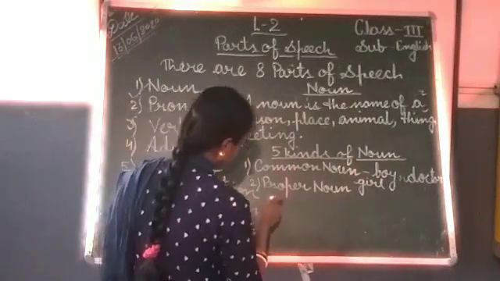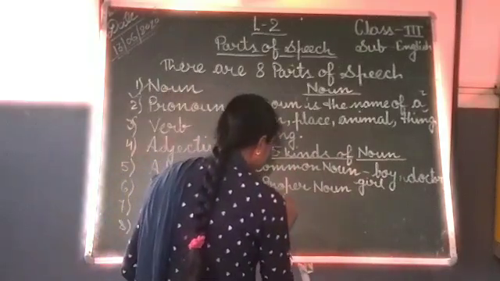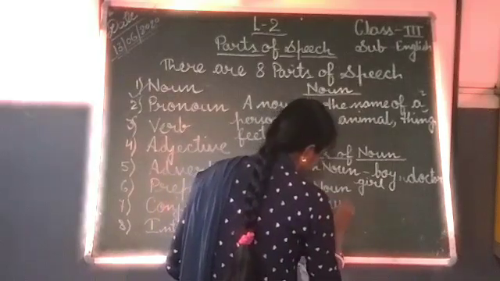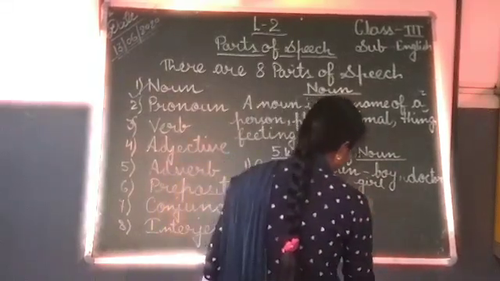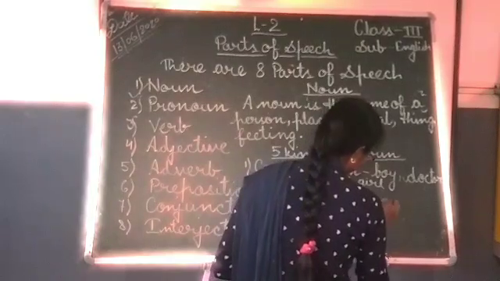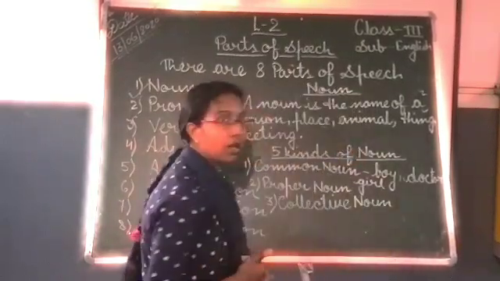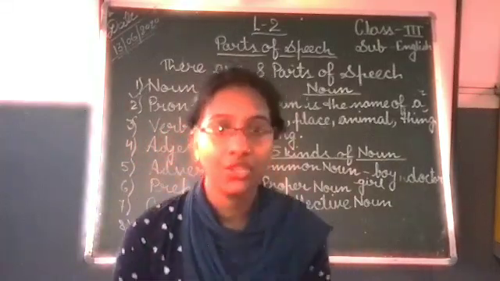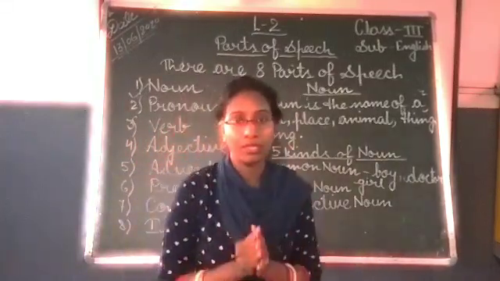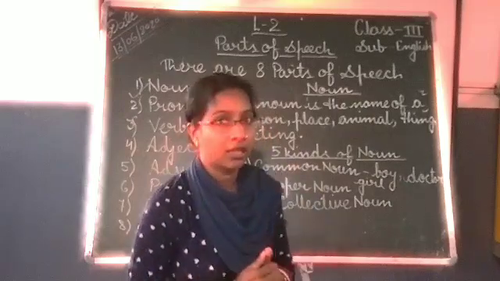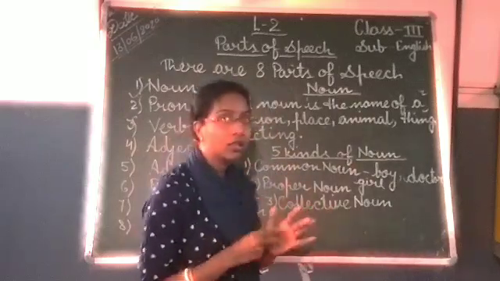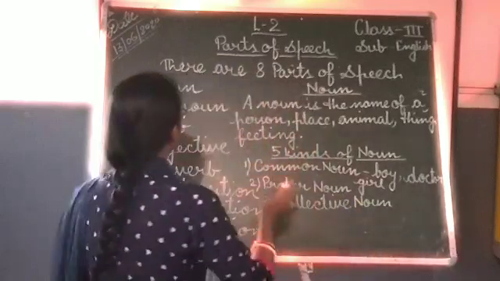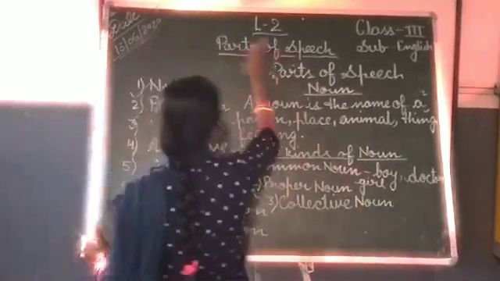Third, collective noun. A collective noun is the name given to a collection or a group of persons or things or animals, like a bunch of keys.